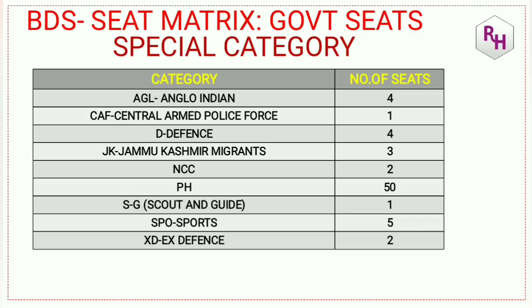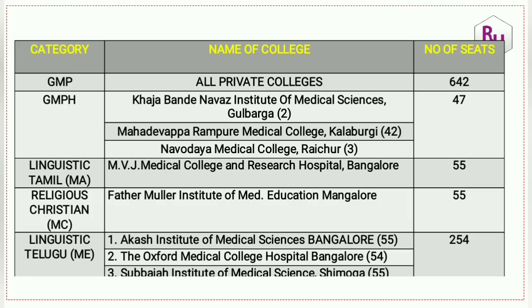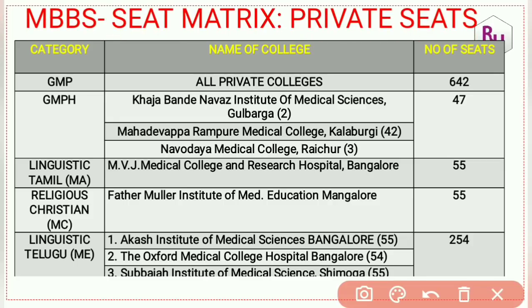So now I will tell you for private seats category. See that. Now this is the number of private seats for different categories, full details, right? In this particular case, private seats I am going to tell you for MBBS first. Here GMP seats in all private colleges, it is GMP category, which means general merit private category. So 642 seats are there.